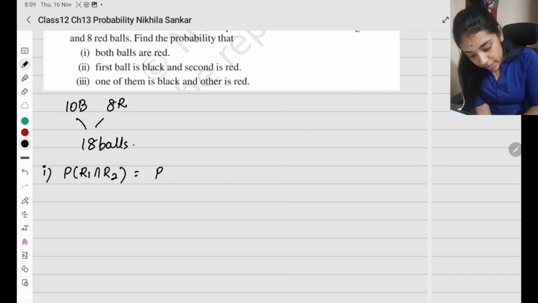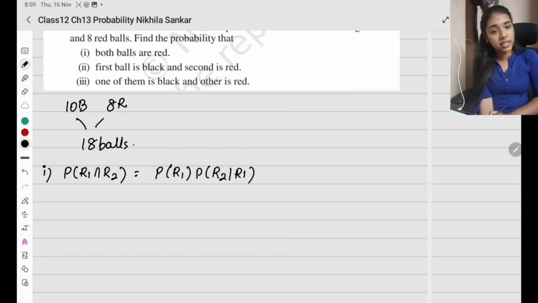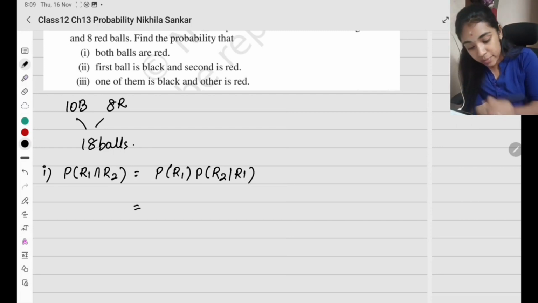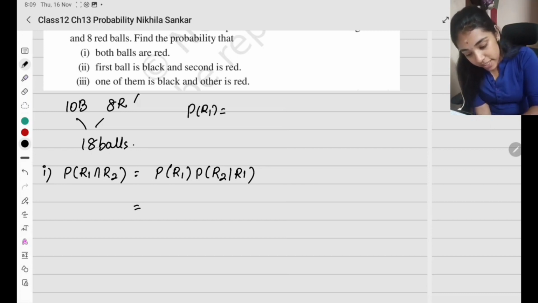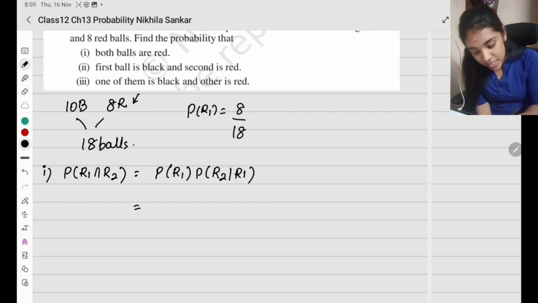So what are we going to do? Probability that it is a red ball, and probability that it is a red ball the second time, given that it is a red ball the first time. Understood? So what is the probability of red ball first? How many reds do I have? 8. And how many total number of balls do I have? 18. So 8 divided by 18 times.